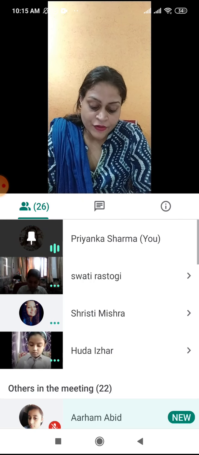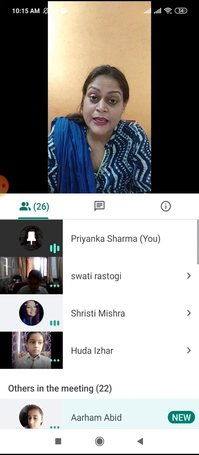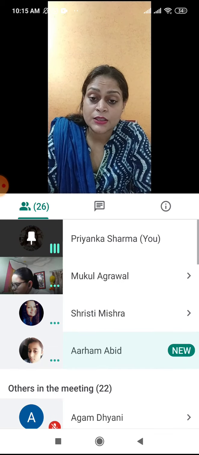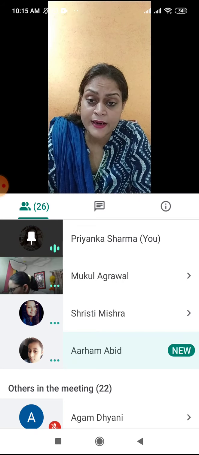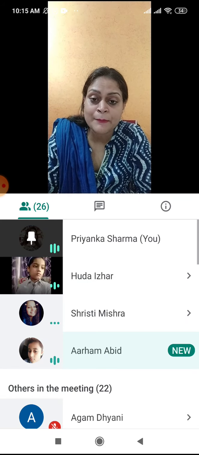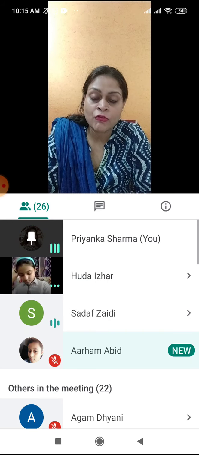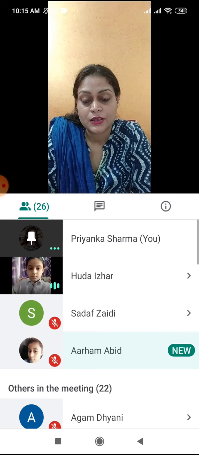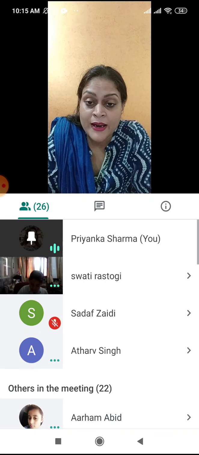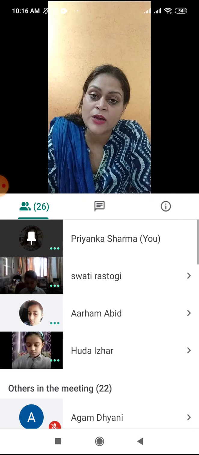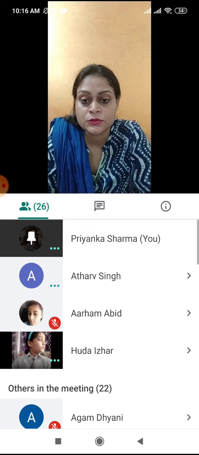Third comes adverb of time. The adverbs which tell us the time when the action has taken place, that word is known as adverb of time. Now, what are the examples? The party will begin soon. Sahil was absent yesterday. So these are the words which are telling us the time. So the definition of adverb of time and examples you have to write. Are you putting the tick mark, all of you?